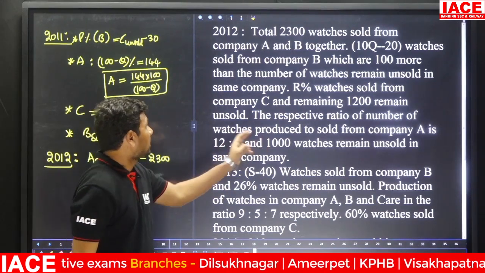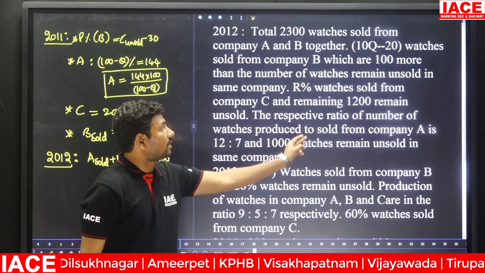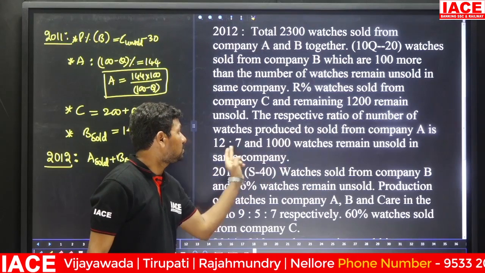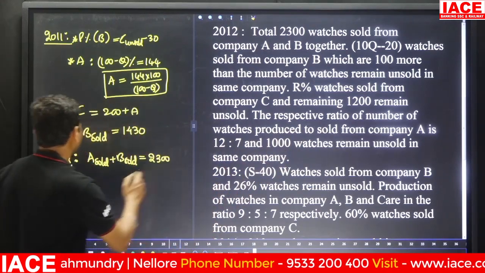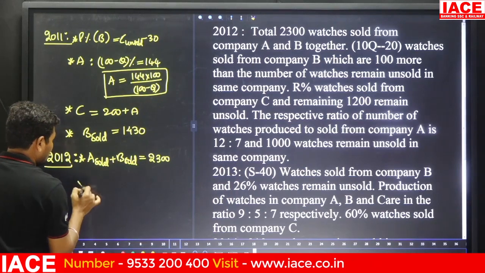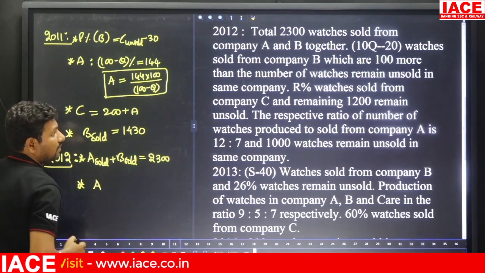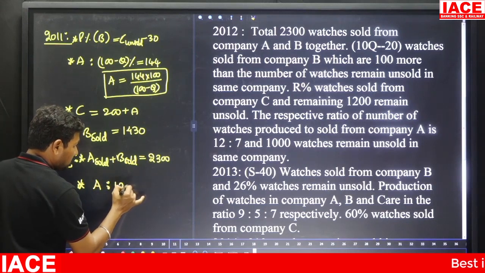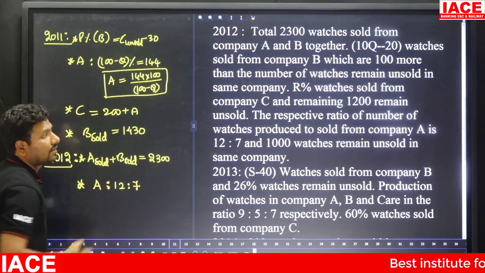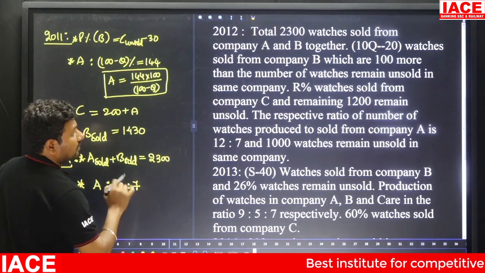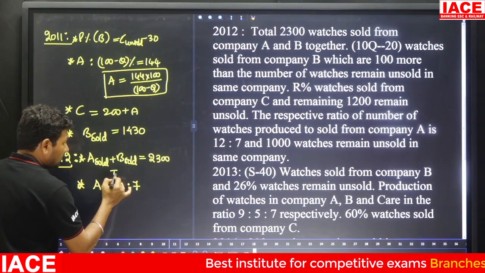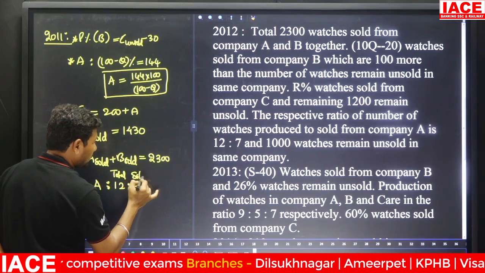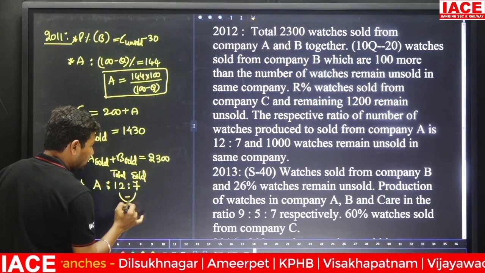The respective ratio of number of watches produced to sold from company A is, here, produced to sold. So, produced to sold is how much? 12:7. This is an important point here. A ratio is mentioned, 12:7. In this, total is the first part, and next one is sold, and the remaining value is unsold.